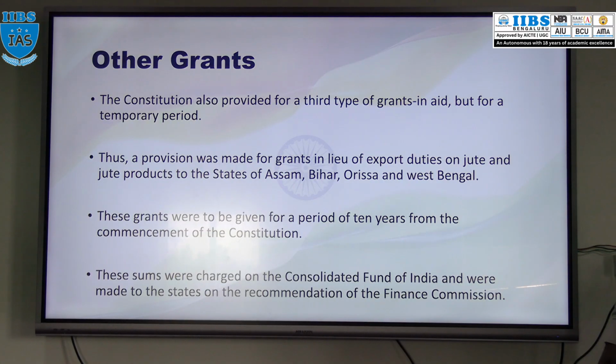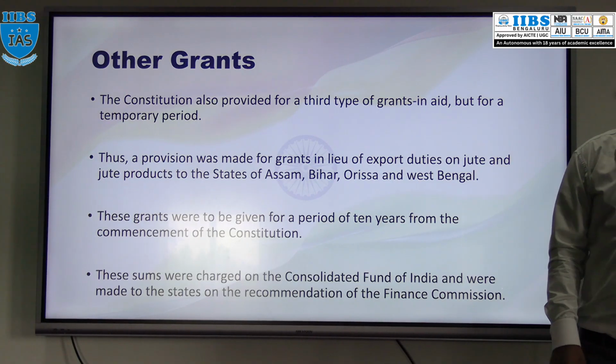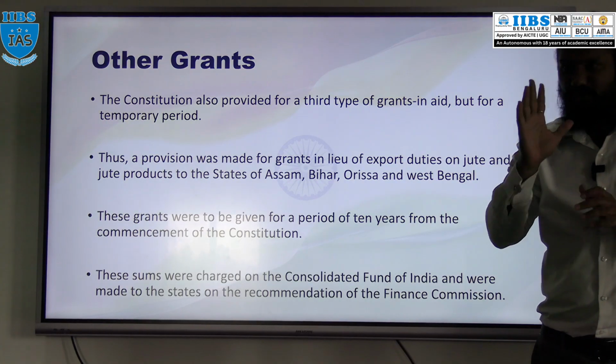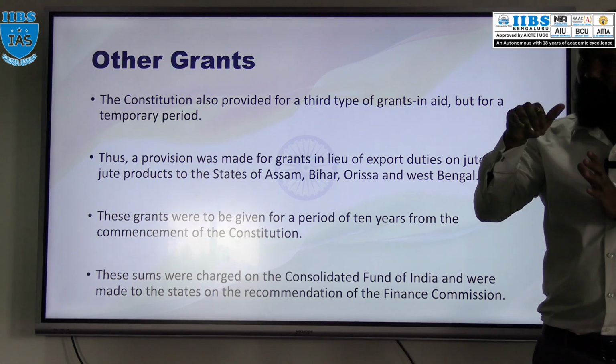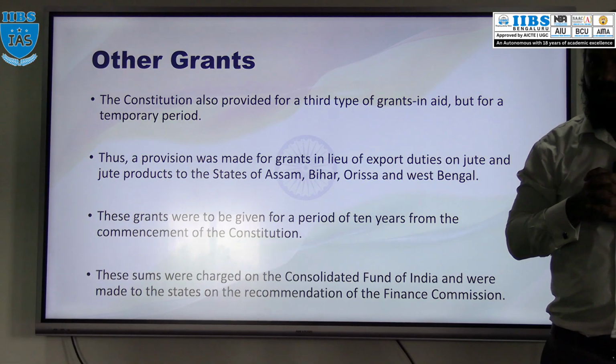The central government has given a grant to whom? To Assam, Bihar, Odisha and West Bengal. For what purpose? In lieu of export duty on jute and jute products. See, it's simple. These four states are famous for jute production in India, and they want to export the jute, so for that the price should be less. Don't you think so?